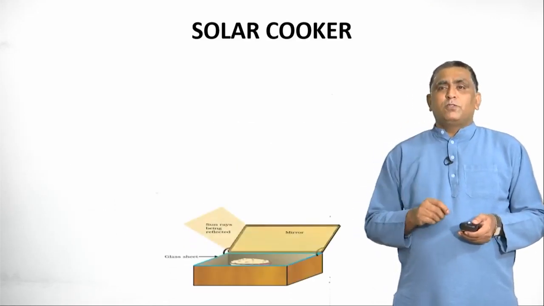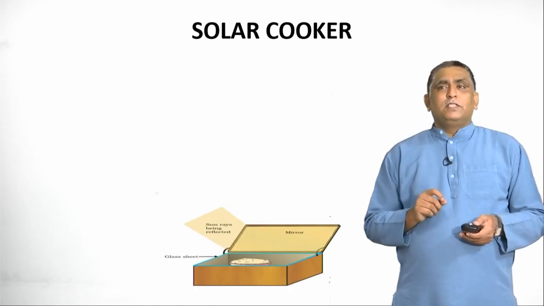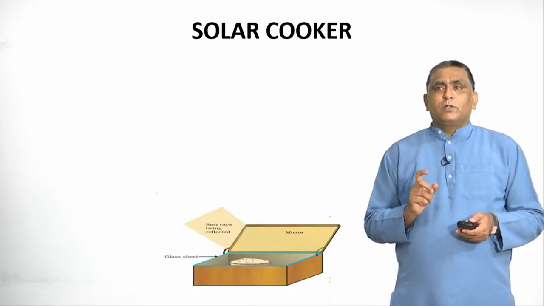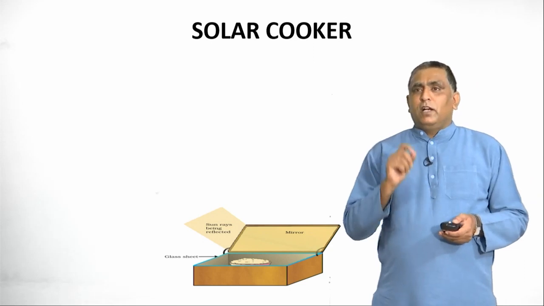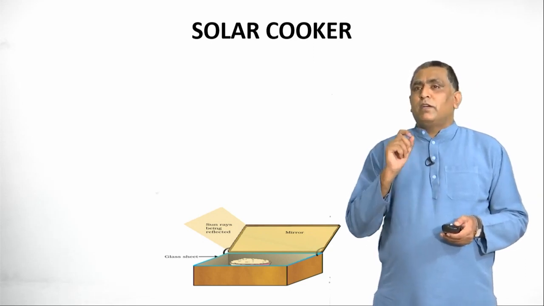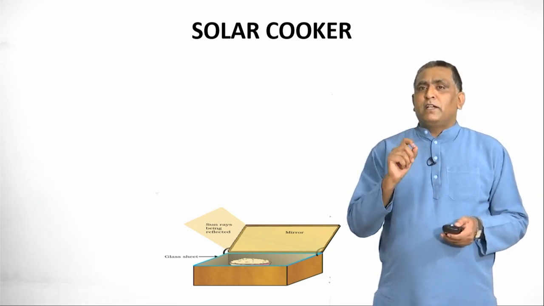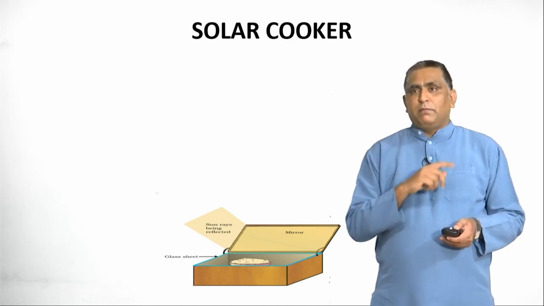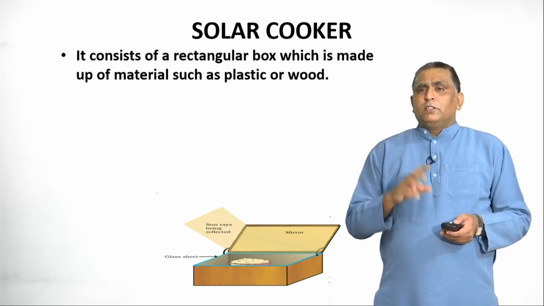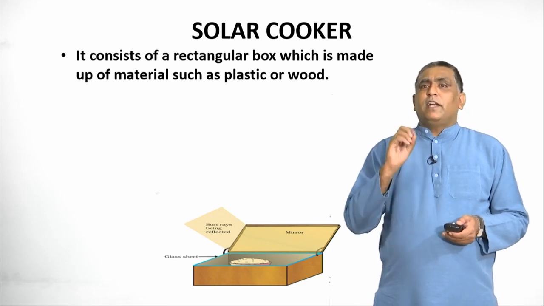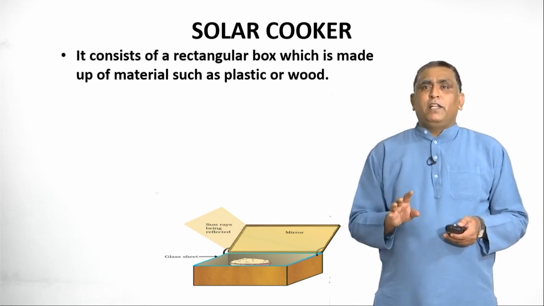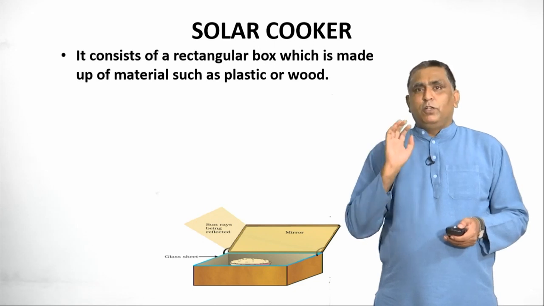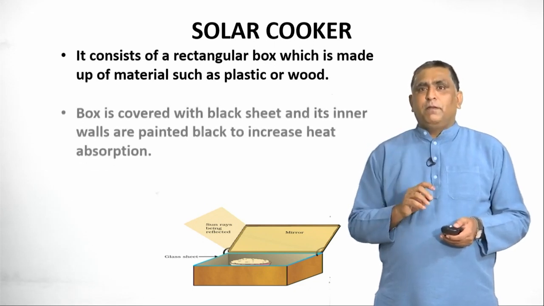Now, let us discuss solar cooker. The diagram is very important for your examination. Solar cooker diagrams will be asked, and it can also be taken as an important diagram to practice. Please practice this. This can be asked in your examination. So, what does it contain? It consists of a rectangular box which is made up of material such as plastic or wood. You can see clearly in the diagram.